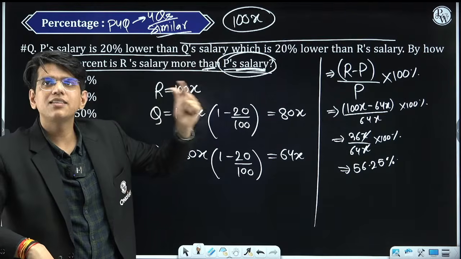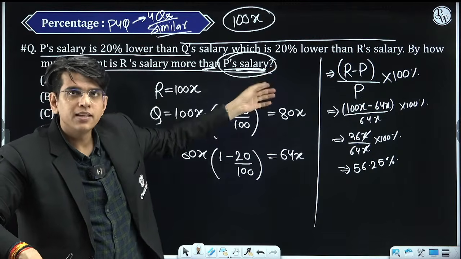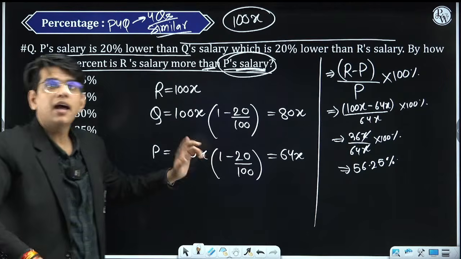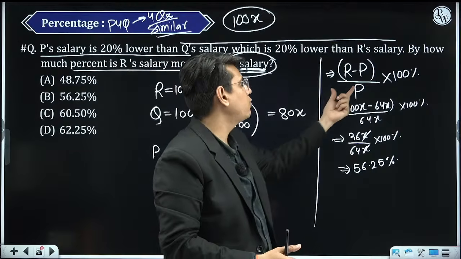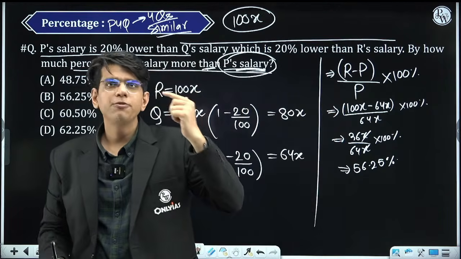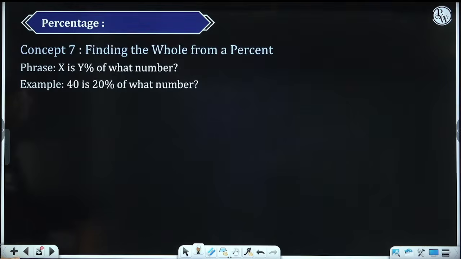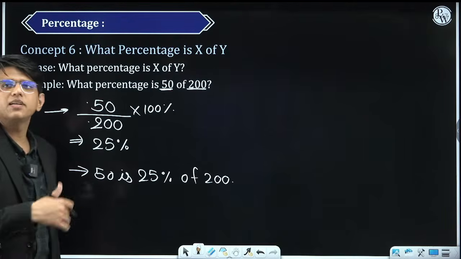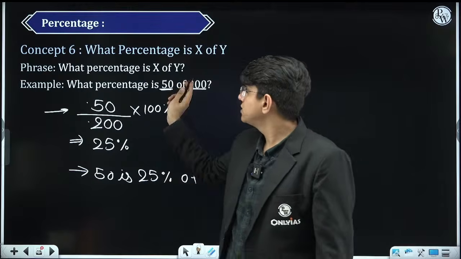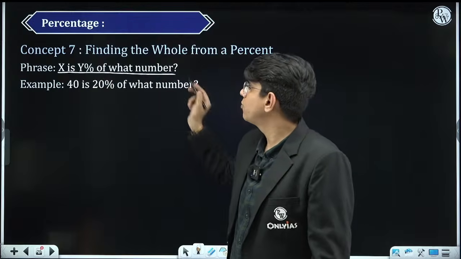Now the next task: do you know how to decrease something by 25%, 20%? Then do you know how to again decrease something by 20%? And then do you know how to compare the change with respect to something? If you make sense of all these 11 sentences, you will find that percentage becomes easier, because now you know the meaning of this sentence. What is the meaning of this sentence? X is y% of what number?